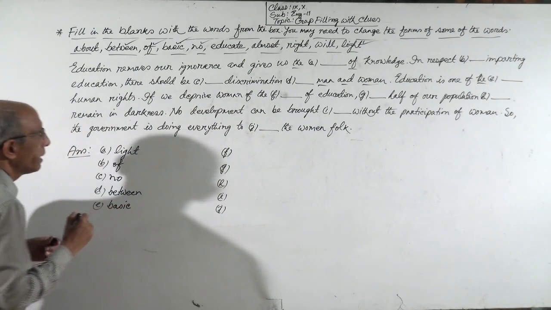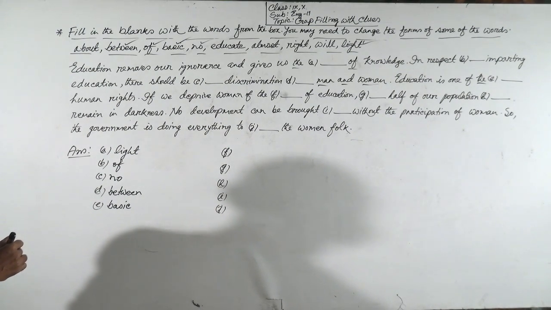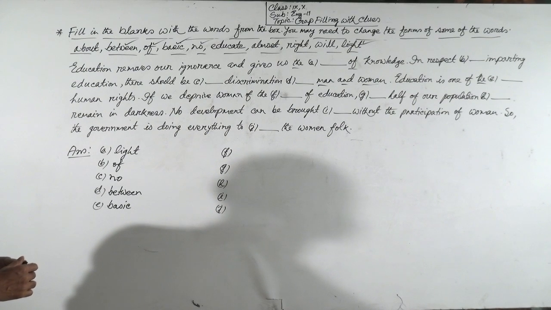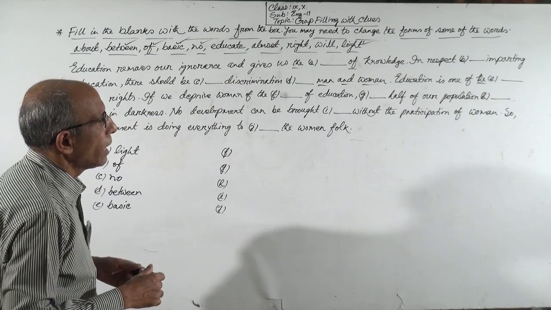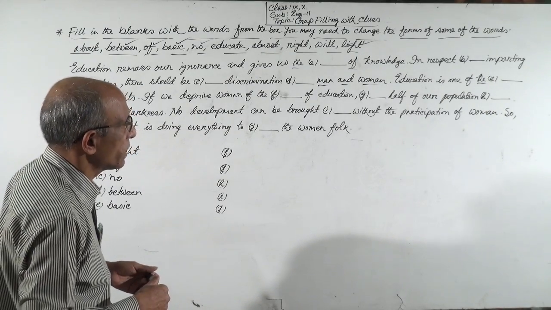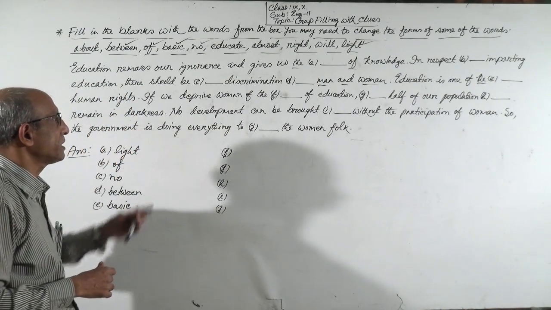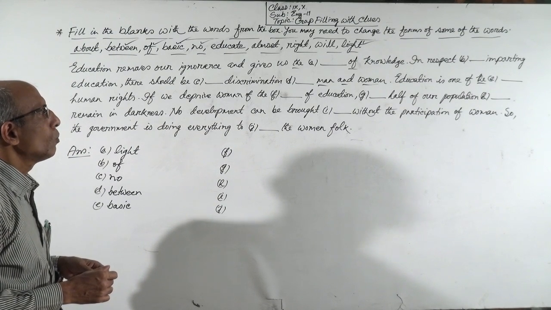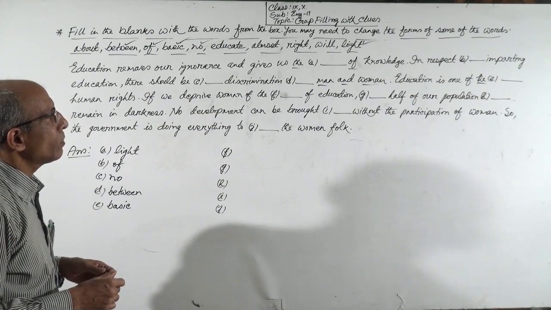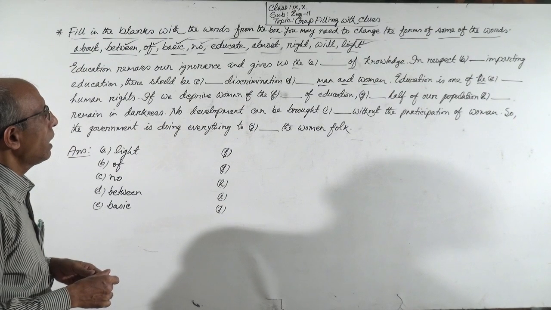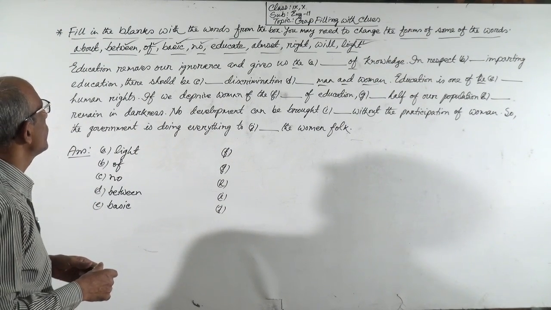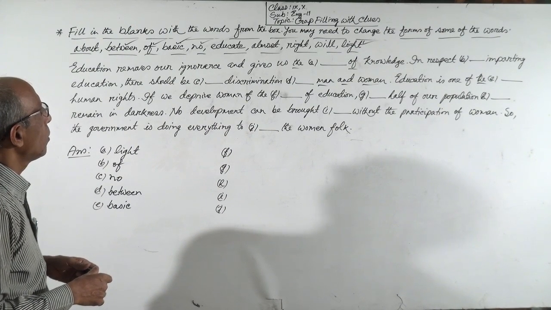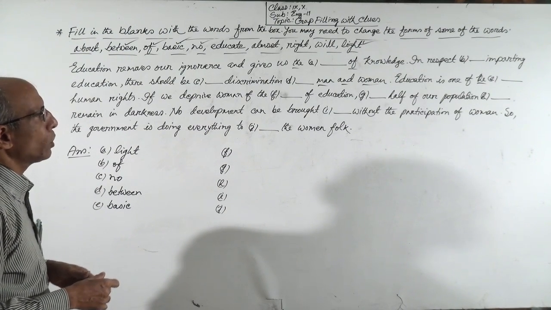If we deprive women of the dash of education, dash half of our population dash remain in darkness. If we deprive women of the dash of education, it will be the right of education.